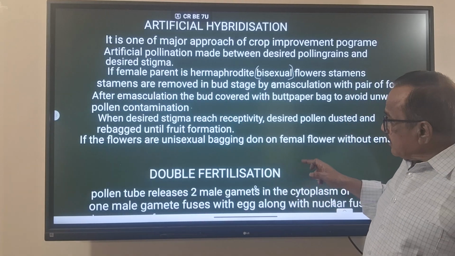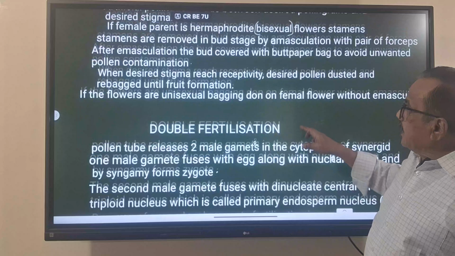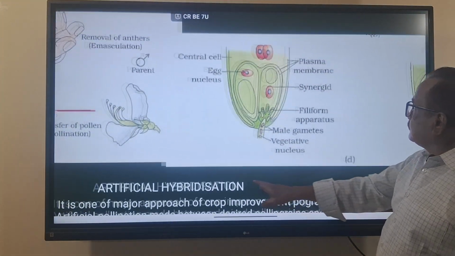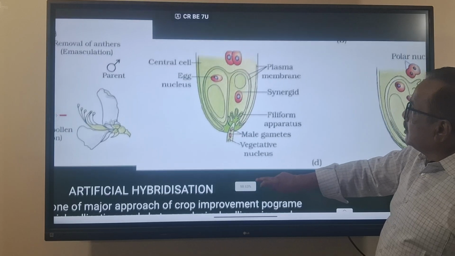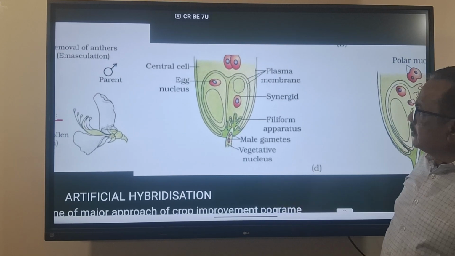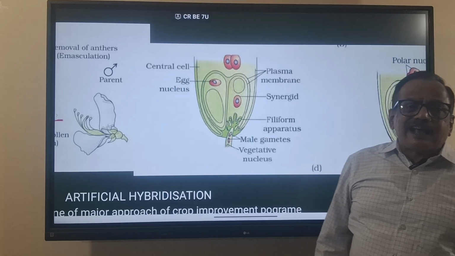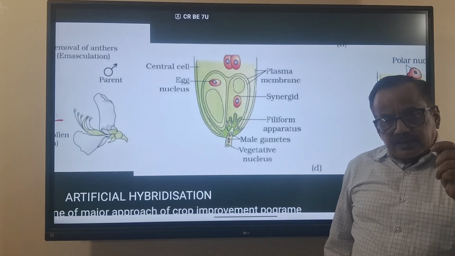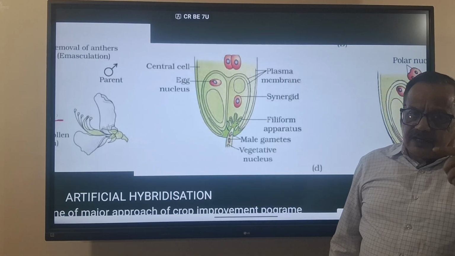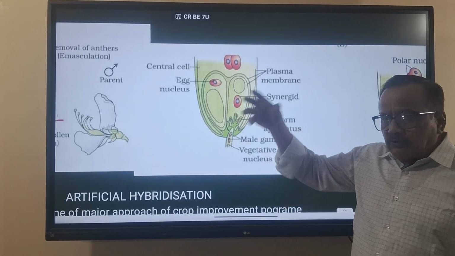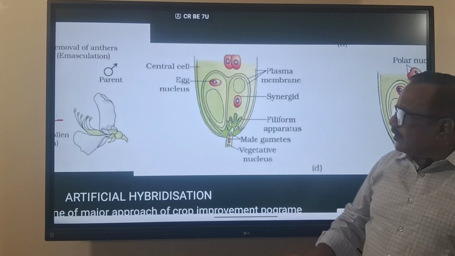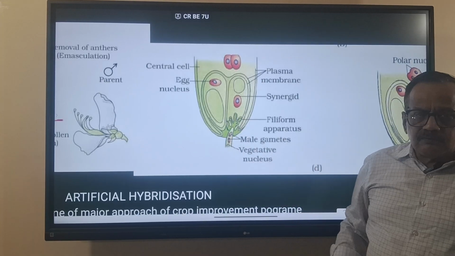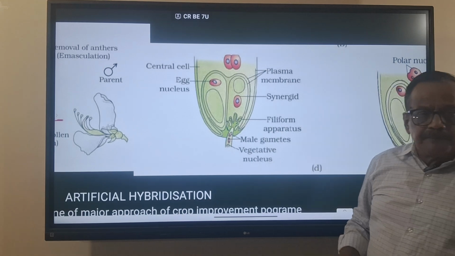And next, we will see double fertilization, with the diagram. Already we discussed how pollen-pistil interaction works: the pollen reaches the stigma, germinates and forms the pollen tube, which grows through the style, reaches the ovary, and finally reaches the ovule. I discussed that in that video.